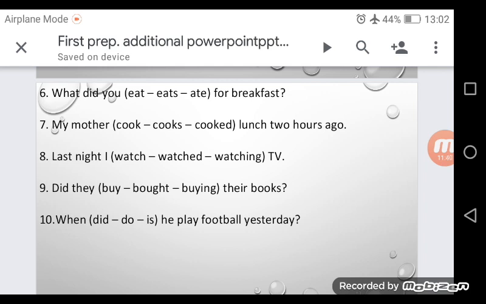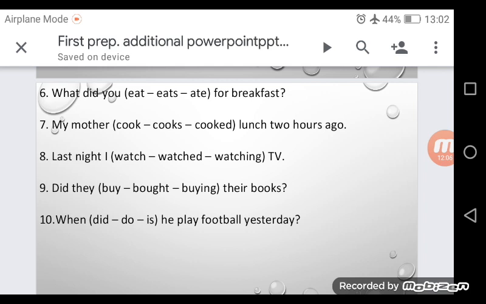Infinitive means a verb without any addition or without changing it into past. Here we have eat, no addition. Eats, we have extra s. Ate, this is the past. So the correct form is eat. What did you eat for breakfast?